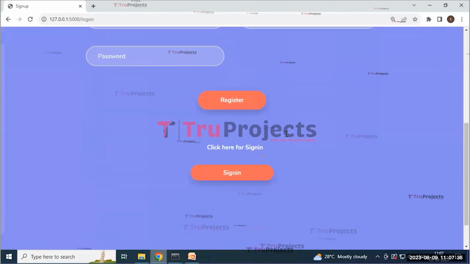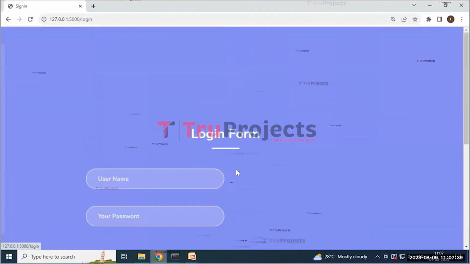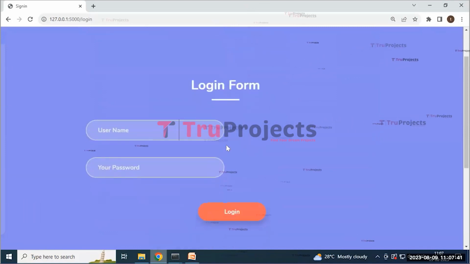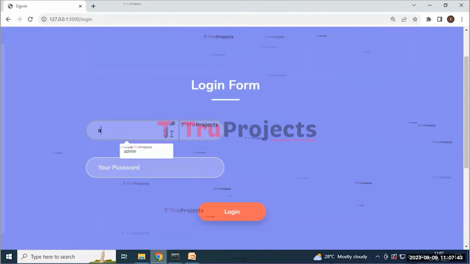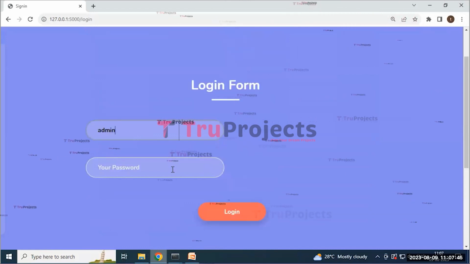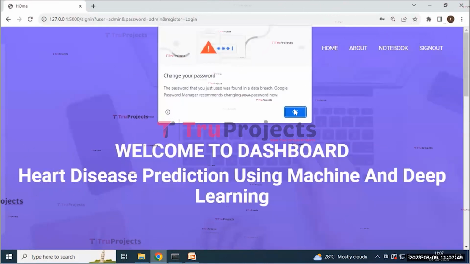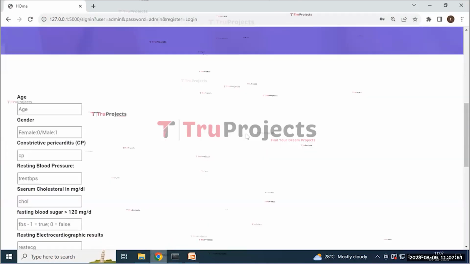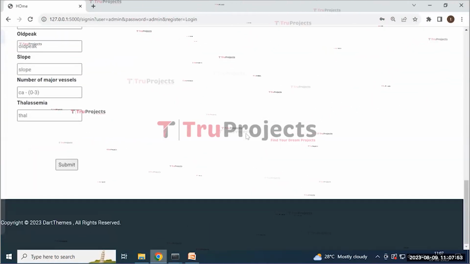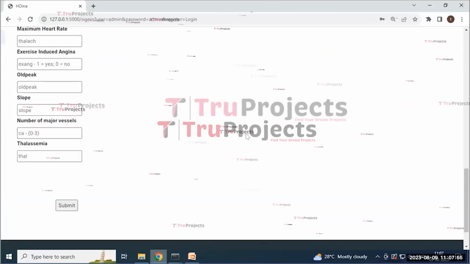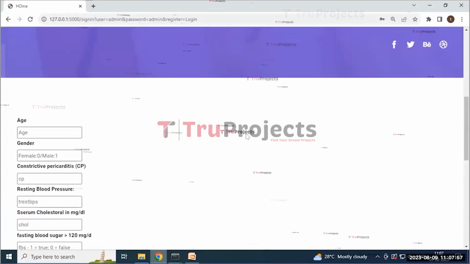But my account is already created, that's why I'm using the sign in button. Here it will redirect to the sign in page containing the username and password. And then click on the login button. Here it will redirect to the index file containing some input details that need to be filled, and I am entering those details.